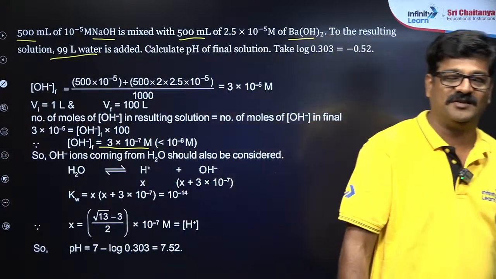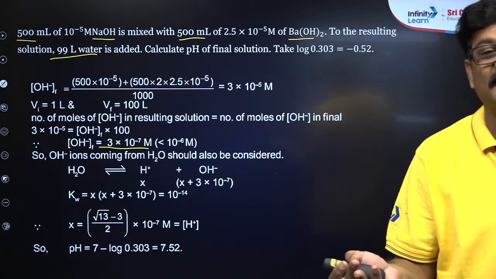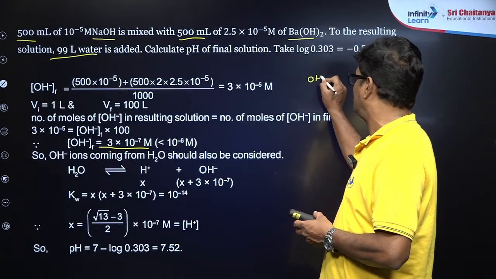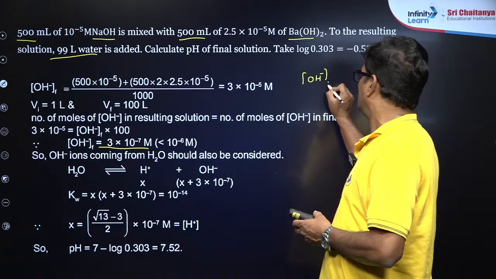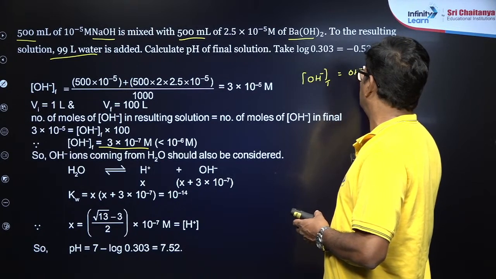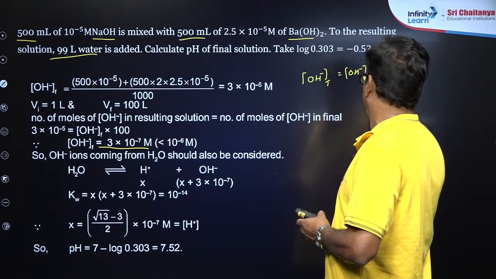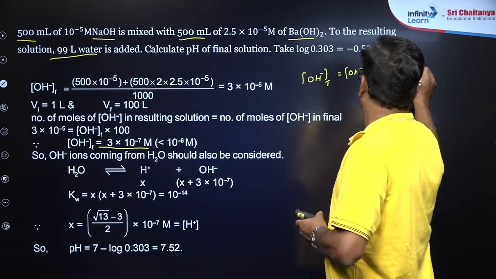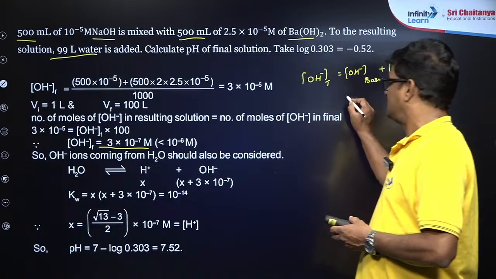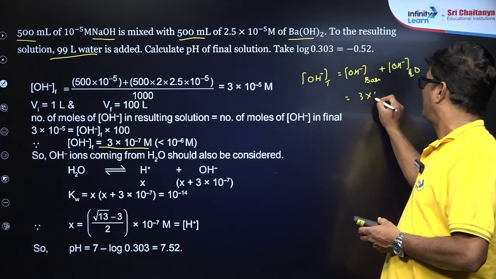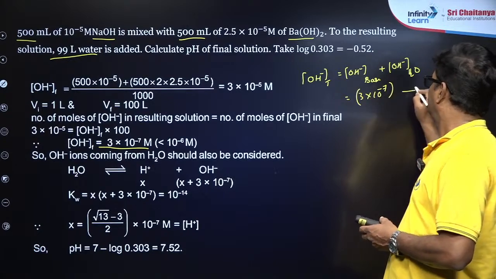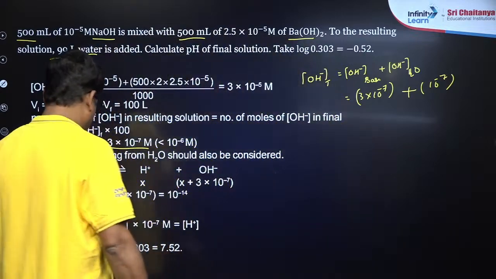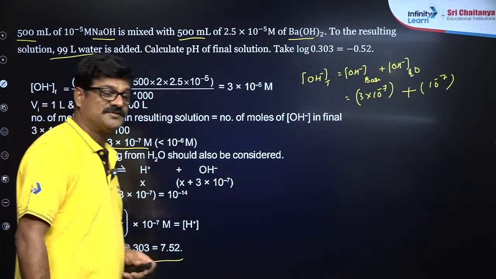Oh, such bad news. It is less than 10 power minus 6. So you have to add the OH minus ion concentration from water, beta. You see, this is how the problem comes. Okay, total is equal to OH minus ion concentration given by the base plus OH minus ion concentration taken from the water. So you have to take the water, it is 3 into 10 power minus 7 plus 10 power minus 7. Right? From there, if you calculate the pOH and you calculate the pH, it comes to be 7.52.